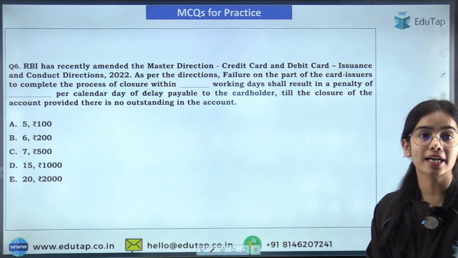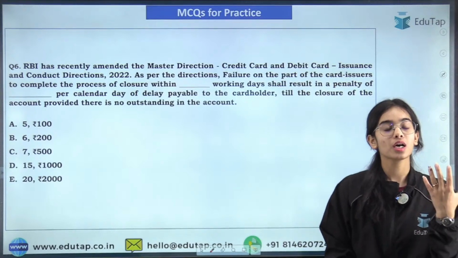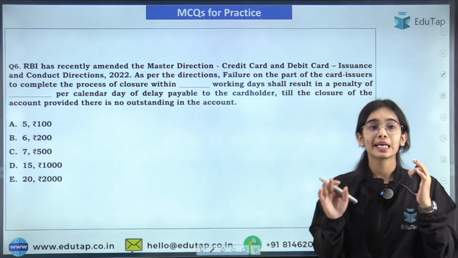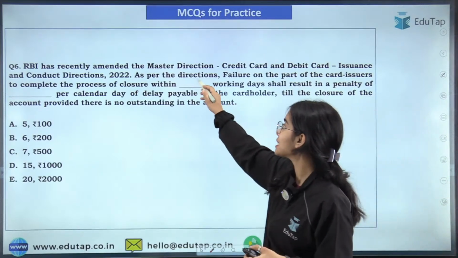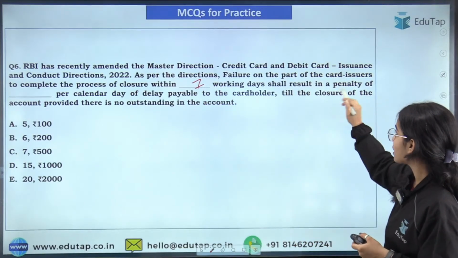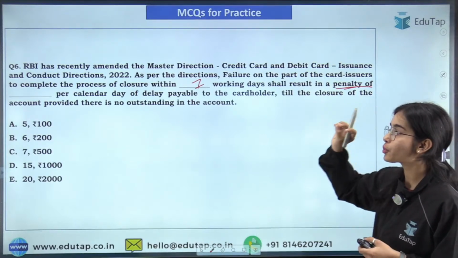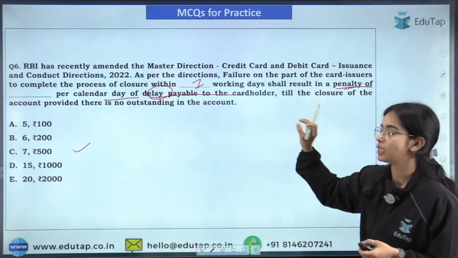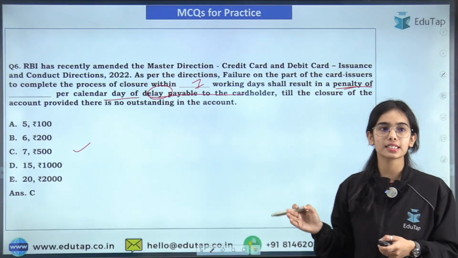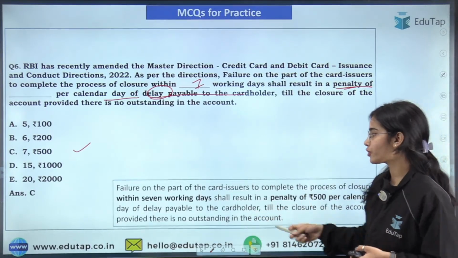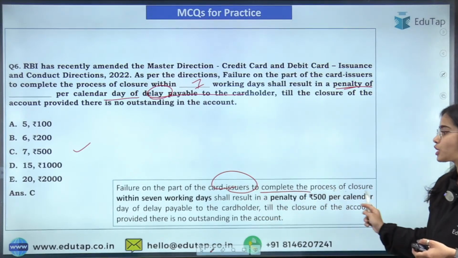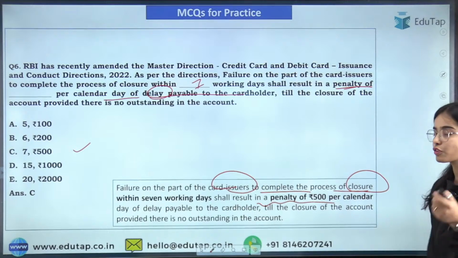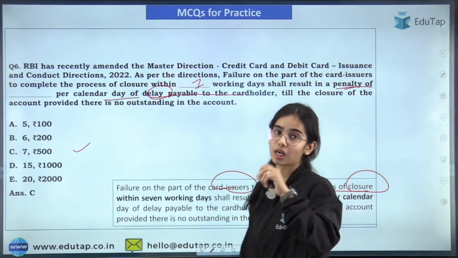So let's say that you have said that I want to close my credit card. If that card is not closed within 7 working days, then there will be a penalty of ₹500 per calendar day of delay payable to the card holder. So C is the answer here: failure on the part of the card issuers to complete the process of closure within 7 working days means they will have to pay a penalty of ₹500 per day to the card holders.